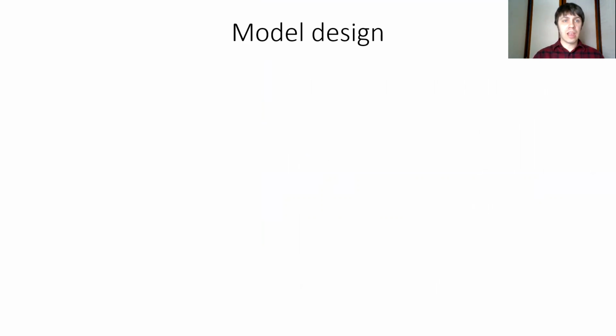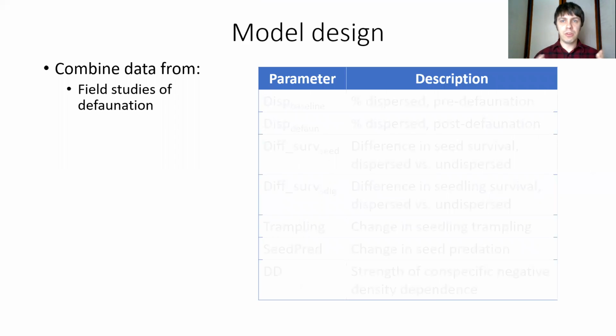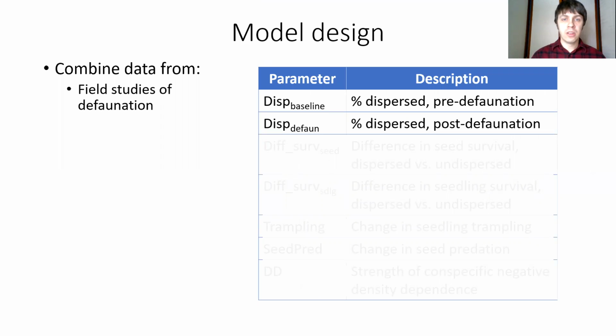And in my model, I started by taking data from a few different sources. First, field studies of defaunation effects. So I looked through the literature and especially meta-analyses, and I found ranges of parameter values for these things that I'm going to walk through.